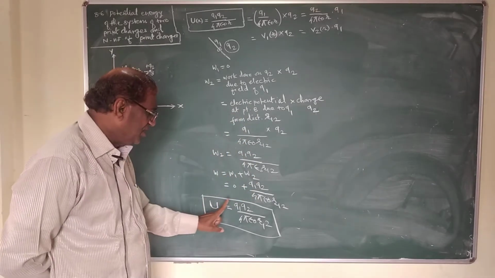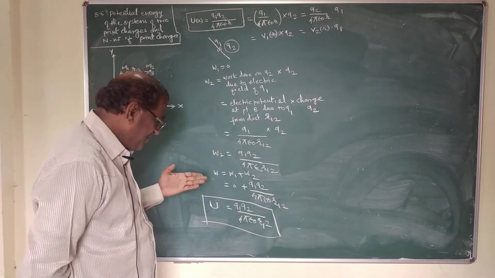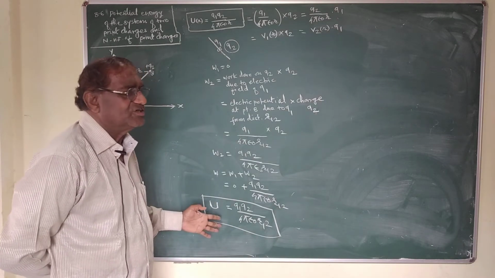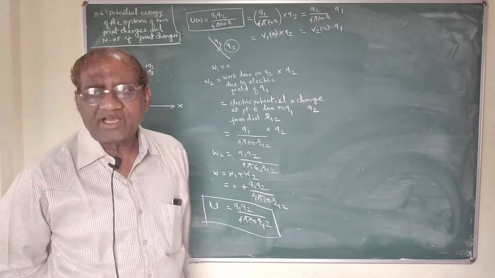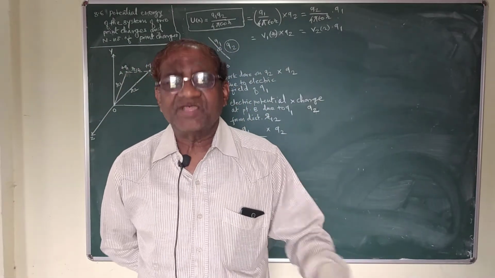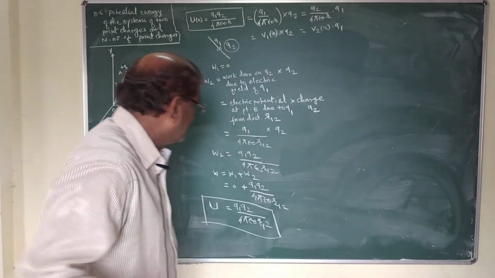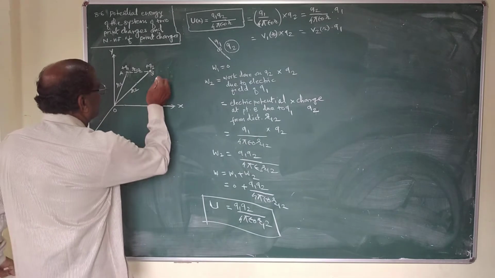So, this is only for 2 point charges. Now, this same analogy we can use to find the total potential energy in the system of n number of point charges. For this purpose, if I consider another charge